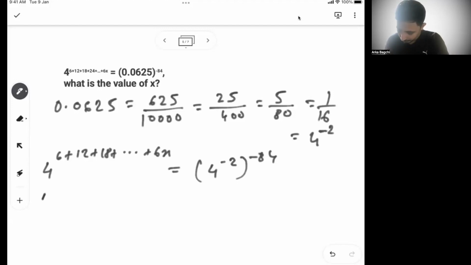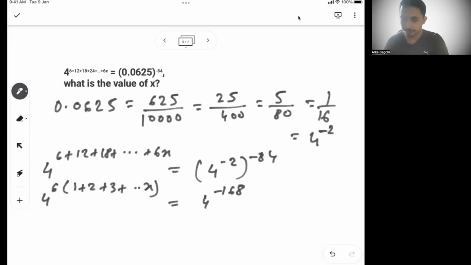So here I can say 4 to the power 6, if I take common, things are becoming (1 + 2 + 3 + ... + x), is equal to 4 to the power minus 168. Oh, minus 84. So it is not 168. So it will be plus 168. 4 to the power minus 2 to the power minus 84, so it will become 4 to the power 168, right?